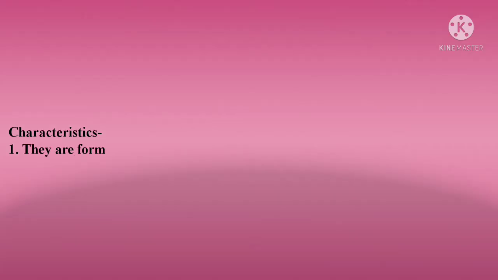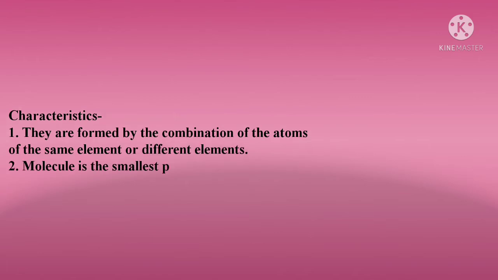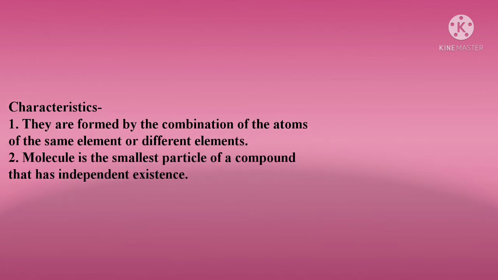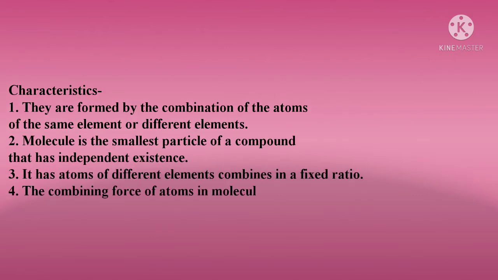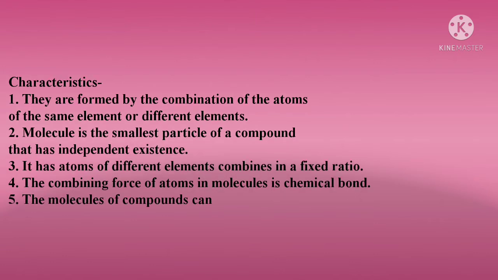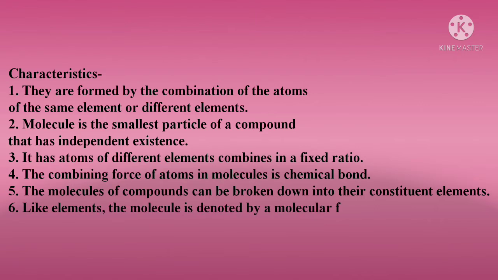Now let's go to the next slide, on characteristics. Number 1, they are formed by the combination of atoms of the same element or different elements. Number 2, a molecule is the smallest particle of a compound that has independent existence. Number 3, it has atoms of different elements combined in a fixed ratio. Number 4, the combining force of atoms in molecules is the chemical bond. Number 5, the molecules of compounds can be broken down into their constituent elements. And number 6, like elements, the molecule is denoted by a molecular formula.